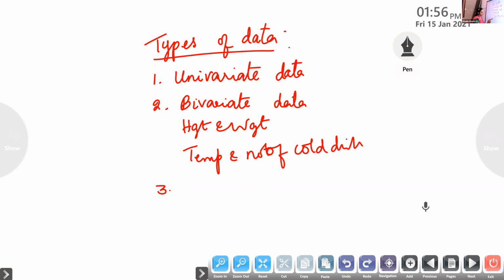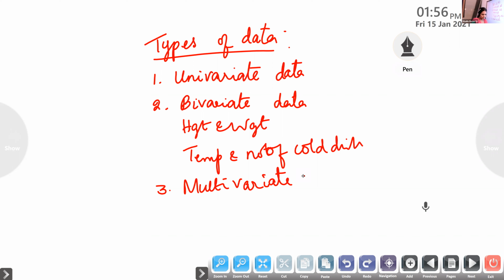Next is multivariate data. What is meant by multivariate data? Multi means many. The data which consists of three or more variables, we call multivariate data.